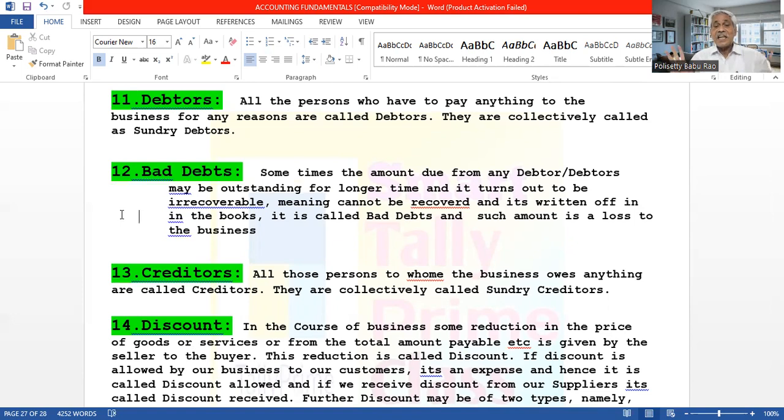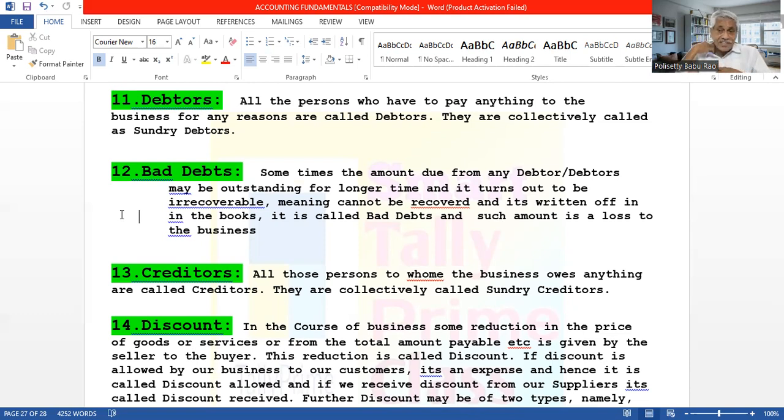It is irrecoverable. We close the account and leave the amount as irrecoverable. That irrecoverable amount is written off in the books. The irrecoverable amount is called bad debts. So we write off the bad debts.